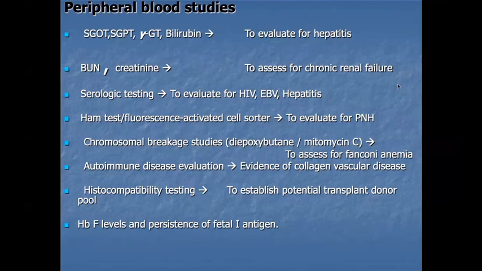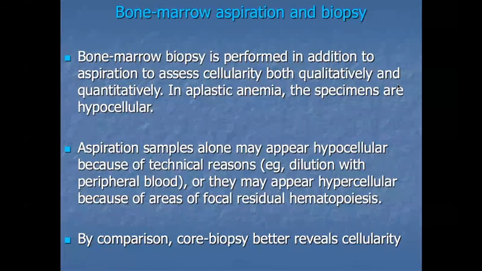Bone marrow aspiration and biopsy. Bone marrow biopsy is performed in addition to aspiration to assess the cellularity both qualitatively and quantitatively. In aplastic anemia, the specimens are hypocellular. An aspiration sample alone may appear hypocellular for technical reasons. Sometimes it can be a technical error. If in bone marrow aspiration we find only a dry tap or only a blood tap, it can be due to technical error.